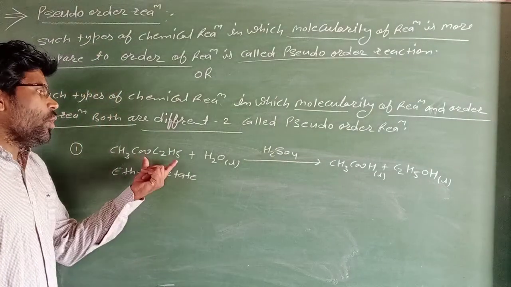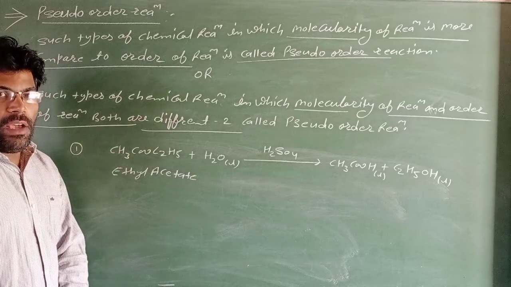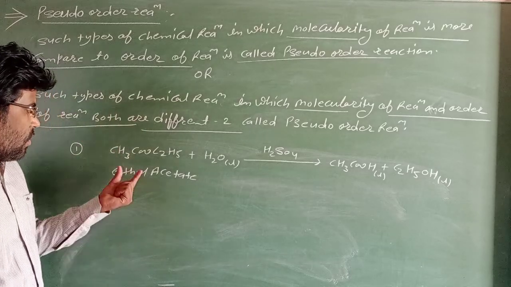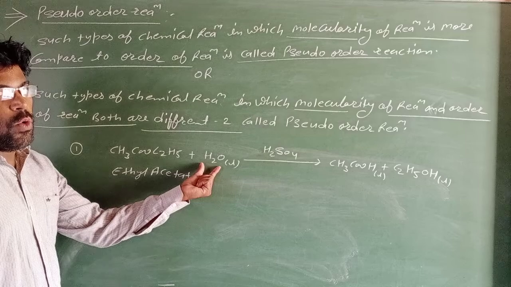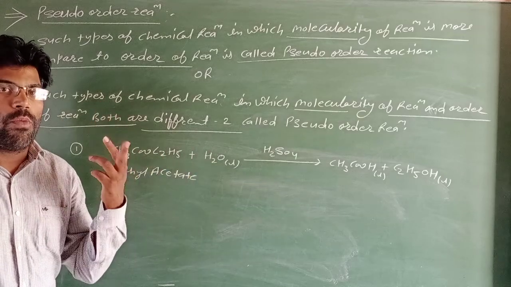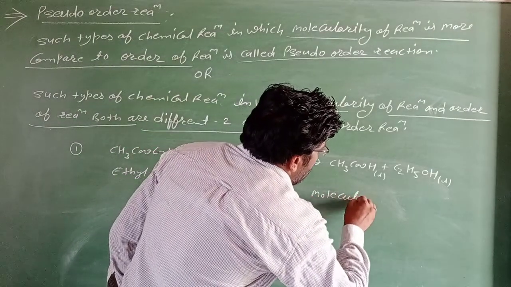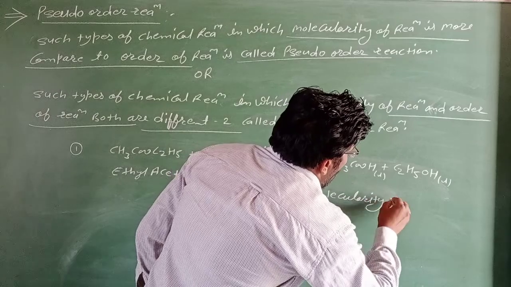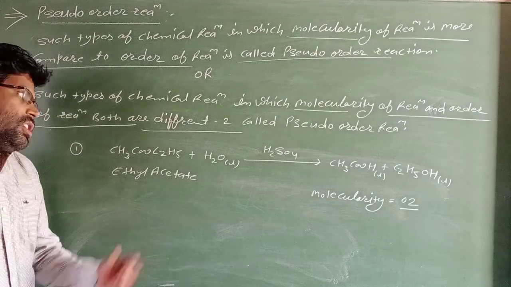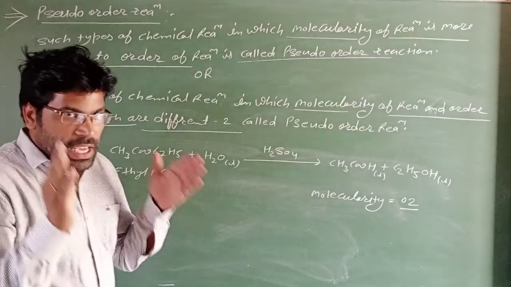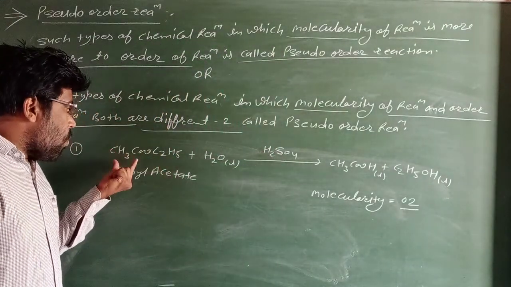In this reaction, two reactant molecules take part in an elementary chemical reaction: 1 mole of ethyl acetate and 1 mole of H2O. So the molecularity of this reaction is 2, because two reactant molecules take part in the chemical reaction.